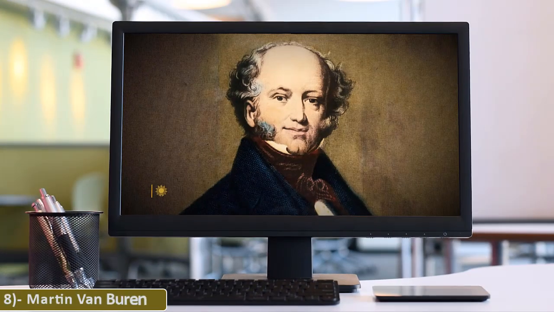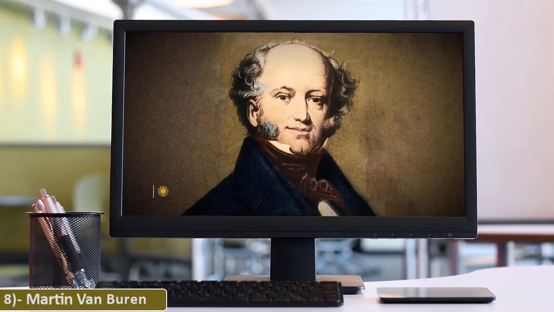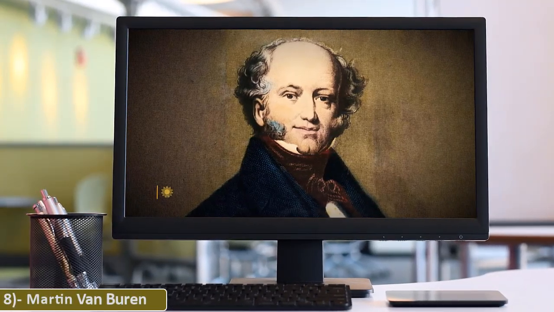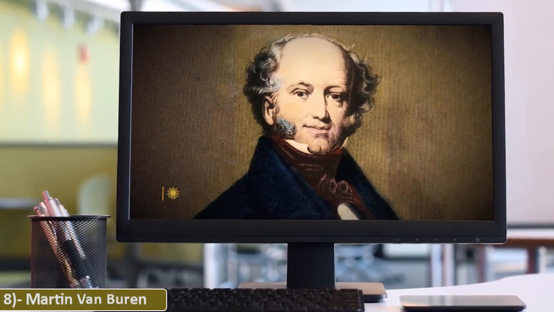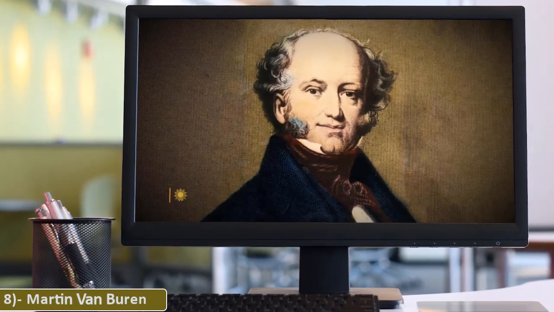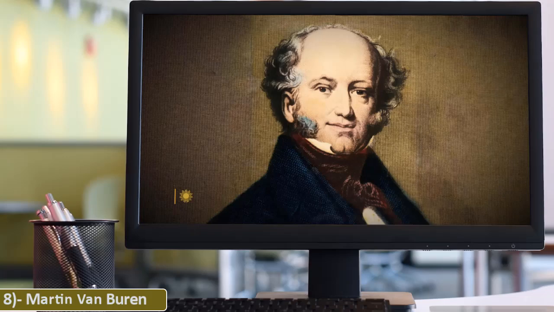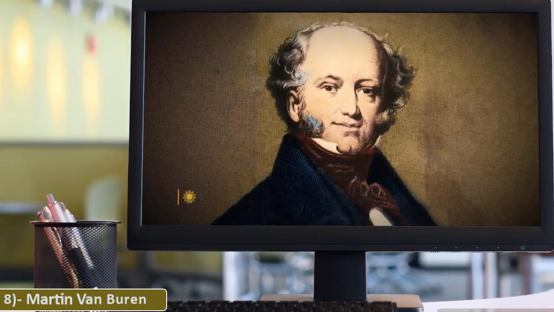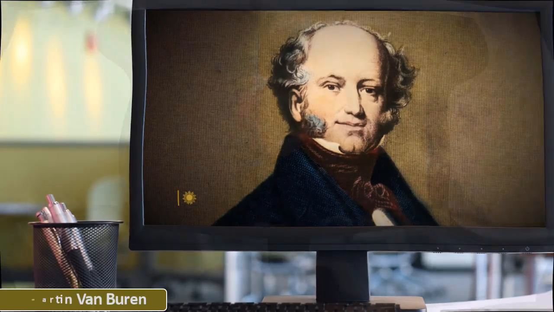8. Martin Van Buren. Martin Van Buren was the eighth President of the United States, serving from 1837 to 1841. A primary founder of the Democratic Party, he served as New York's Attorney General and U.S. Senator, then briefly as the ninth Governor of New York before joining Andrew Jackson's administration as the 10th United States Secretary of State, Minister to the United Kingdom, and ultimately the 8th Vice President from 1833 to 1837, after being elected on Jackson's ticket in 1832.